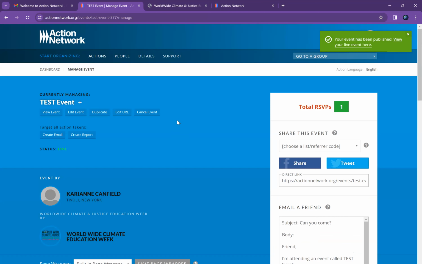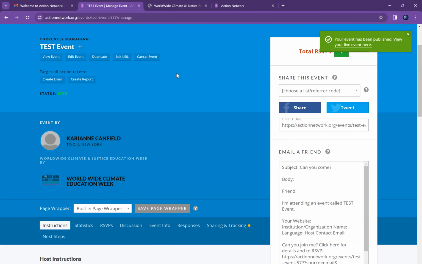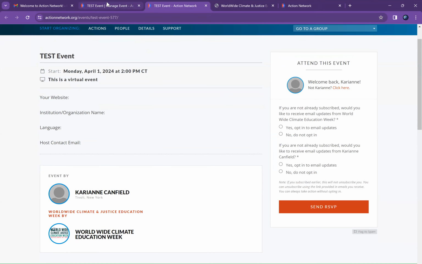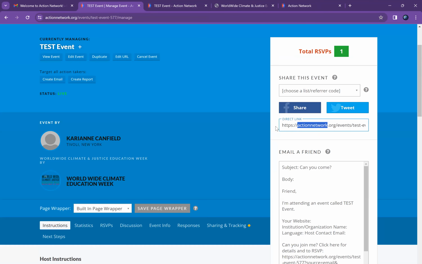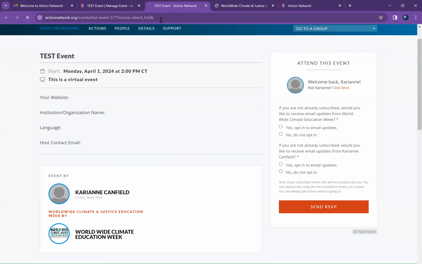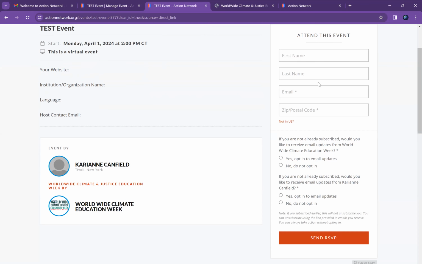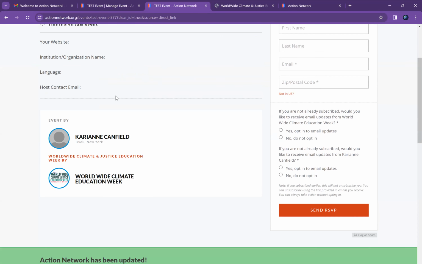So this is the back end of our event page. I can hit view event. I'm going to open these in a new tab so we don't lose this page. This is what it looks like on Action Network. If I take the direct link here and send it out to all of my friends, they're going to see the same exact page. This event is virtual. They'll not be logged into Action Network, most likely, so they'll have to sign up.